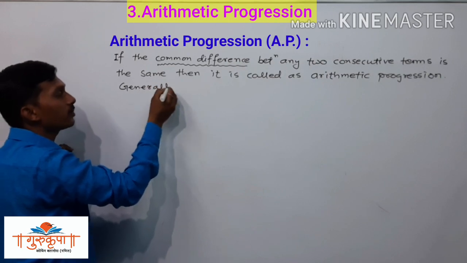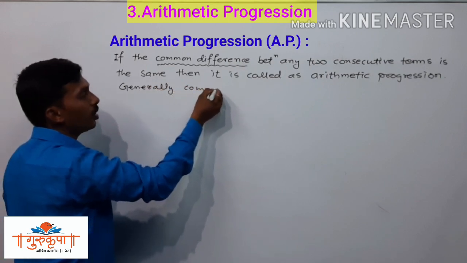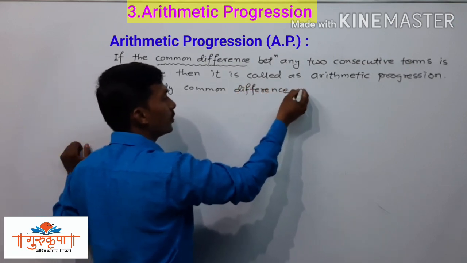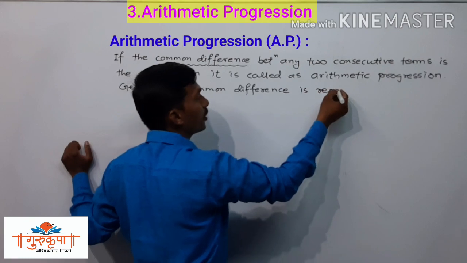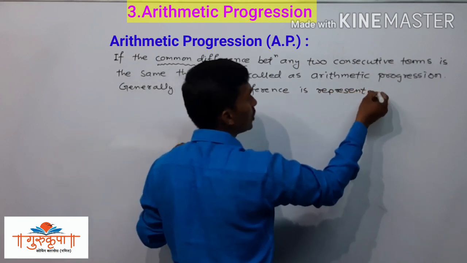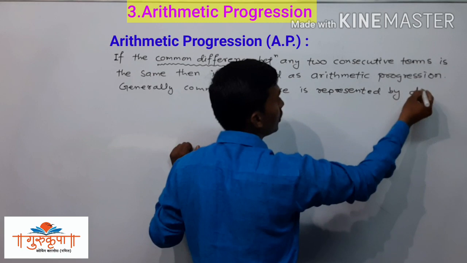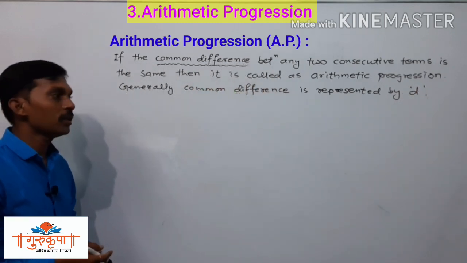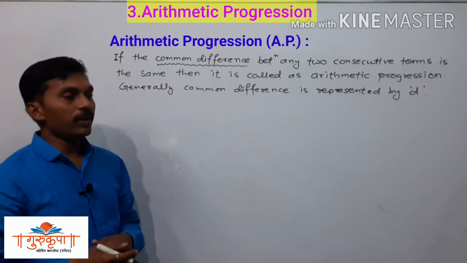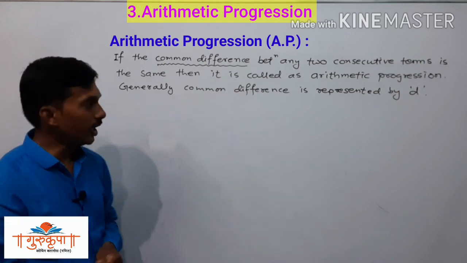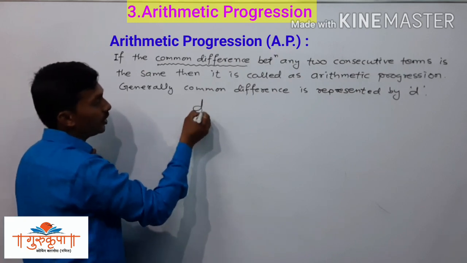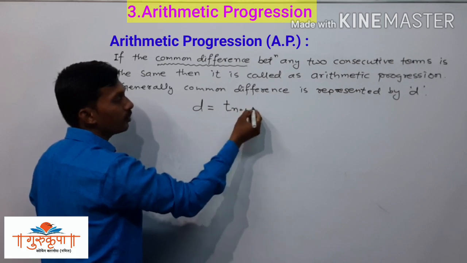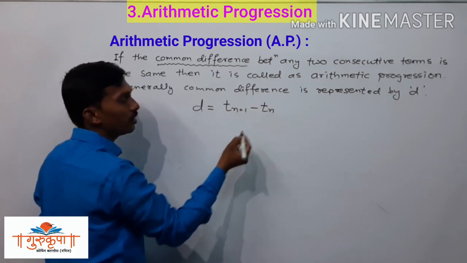Generally common difference is represented by the small alphabet D, and here we have a formula for finding D, that is D is equal to T n plus 1 minus T n.